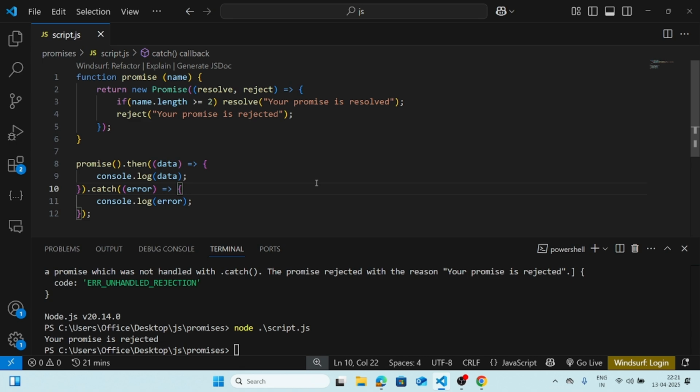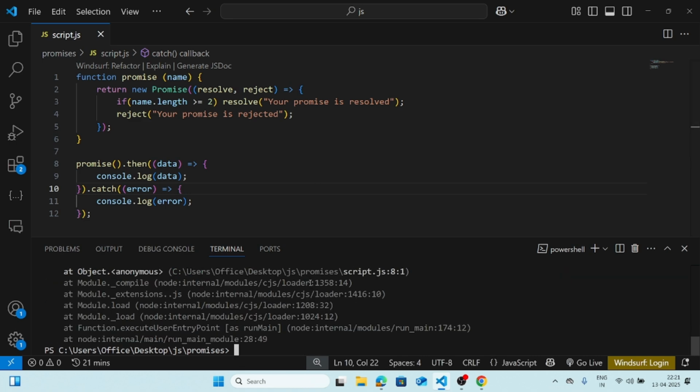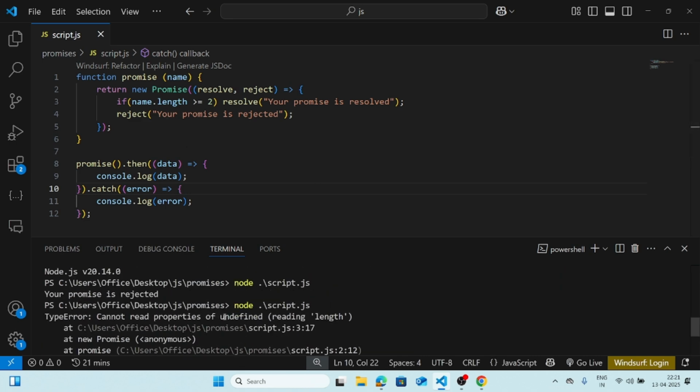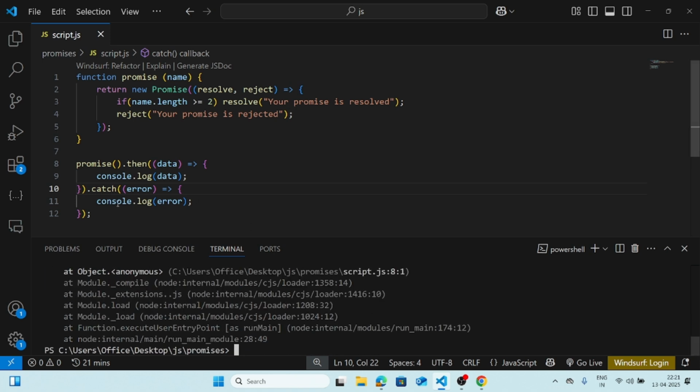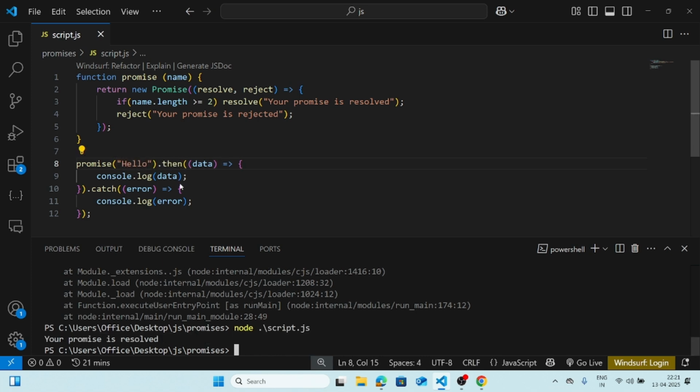Now let's call this again. We get an error: cannot read property length of undefined. Oh, because we are not passing anything, right? So let's pass hello here. Right now our name is hello. Your promise is resolved, right?